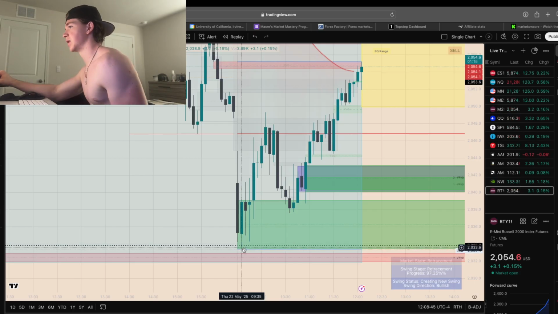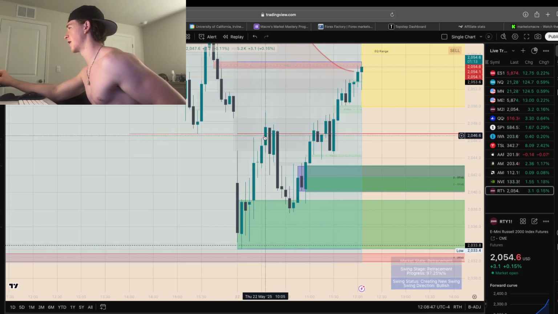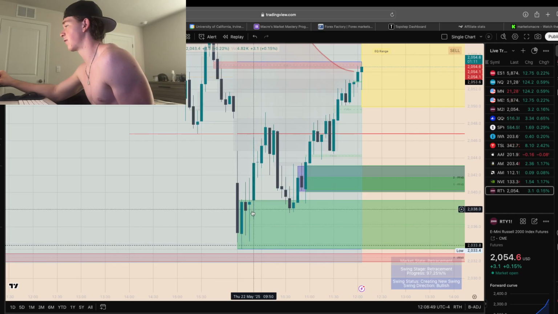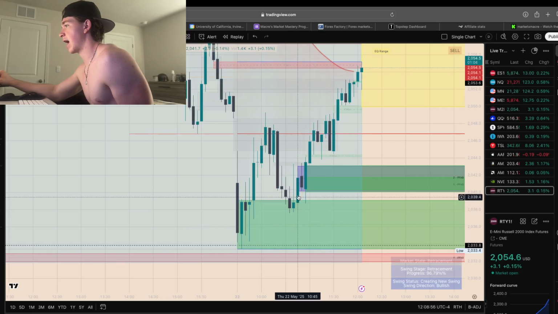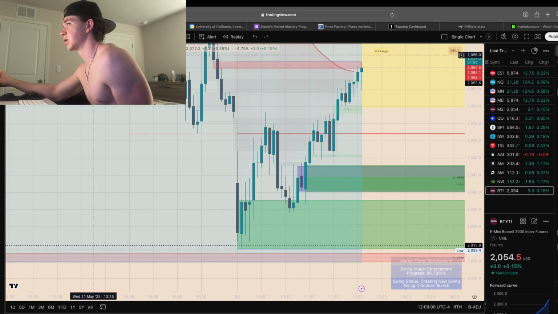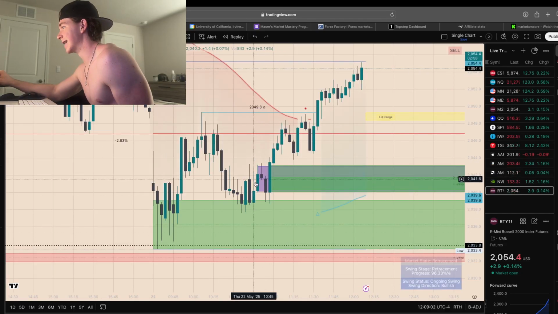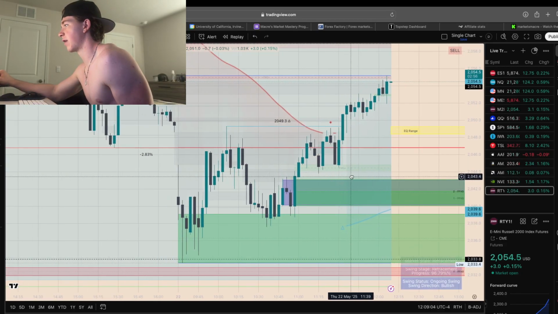In this case, we ran back up to PDL. I was not able to find an entry on this because we didn't have any first fair value gaps or any pointers form. We retraced from PDL back down to the order block, and then you can see we have a 5-minute pointer breaker structure. I did not enter on this. It's also a 3-minute pointer breaker structure. At this point, we had yet to create a fair value gap, okay?